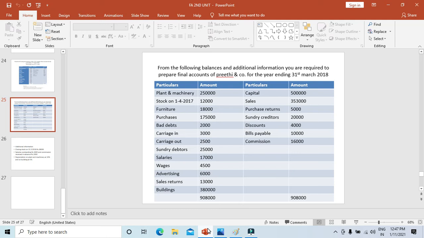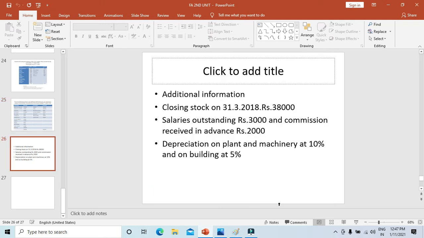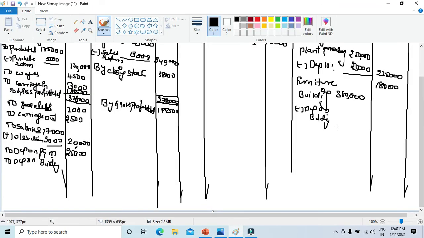How much is the percentage been given? 5% has been given. So let's take down that. 5% on 3,80,000 will be how much? 3,61,000.